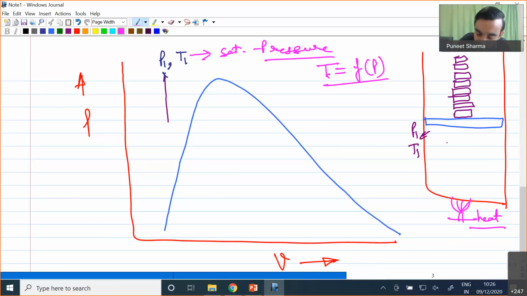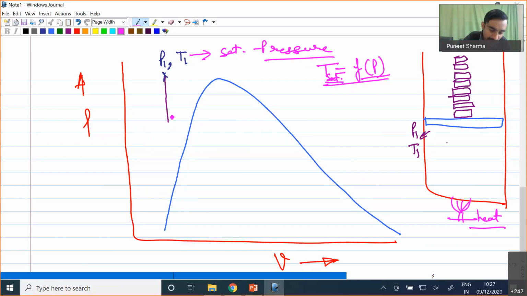Particularly, I have to write over here saturation temperature, because we have seen in our earlier PT diagram that corresponding to 1 atmosphere, we were having 100 degrees Celsius. When we increased the pressure, say up to 5 times atmospheric pressure, our temperature was close to 151 degrees Celsius. So saturation temperature is something which is a function of pressure. So now what we are doing, we are actually changing the pressure.